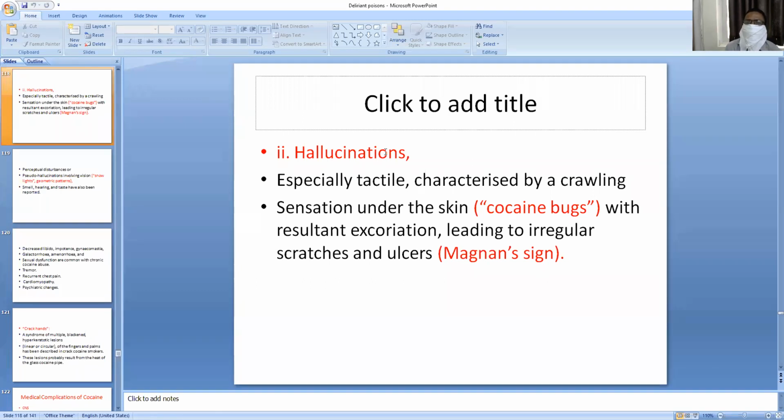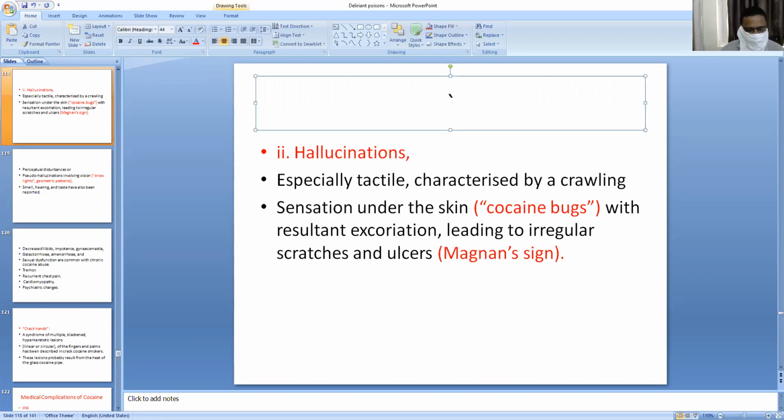This is called Magnan's symptom or Magnan's sign. This is called cocaine bugs. It can be asked as a short note in your theory question. It is very, very important. Cocaine bugs is called Magnan's symptom or Magnan's sign.